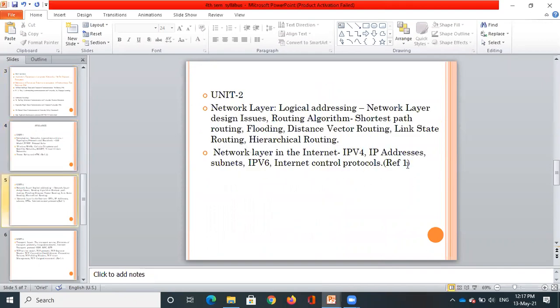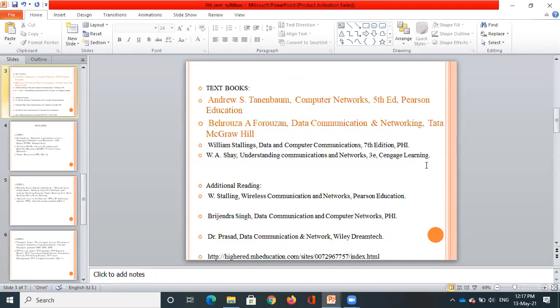After the completion of the first unit and second unit, they have mentioned this. This means that for units 2, 3, and 4, we'll be using Andrew Tanenbaum. So this textbook is going to be referred, and for the first unit and fifth unit, we'll be referring to the other textbook, that is Forouzan. So like this, your syllabus has been structured.